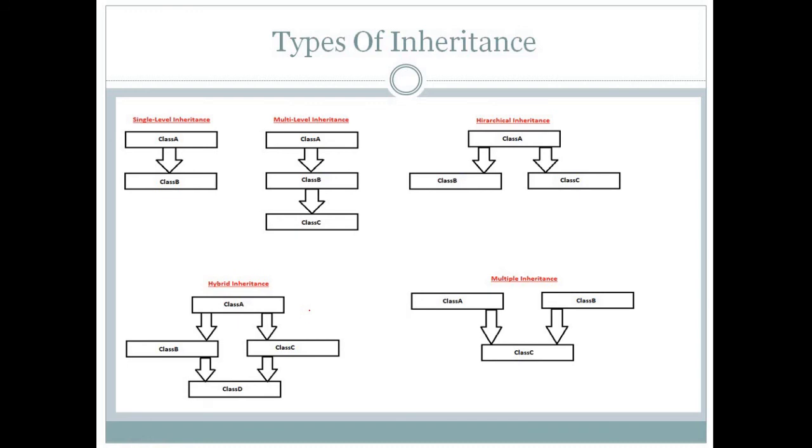There are some types of inheritance in C#. What all types are supported in inheritance, I will discuss one by one later. There is single inheritance, multi-level inheritance, hierarchical inheritance, hybrid inheritance, and multiple inheritance. We'll see them one by one in the next video.